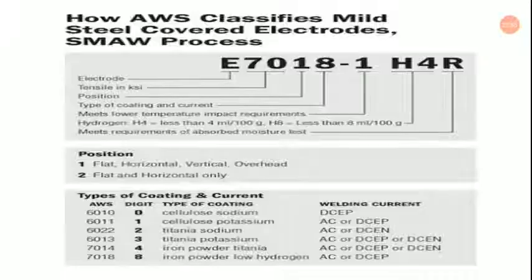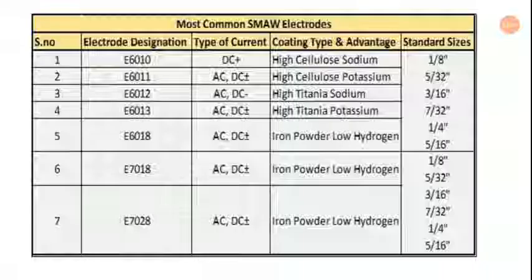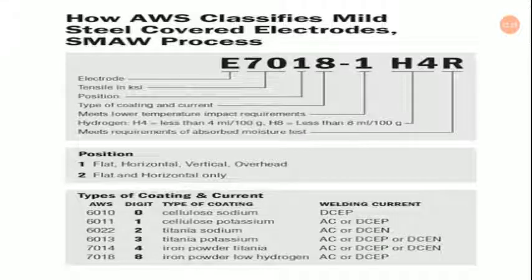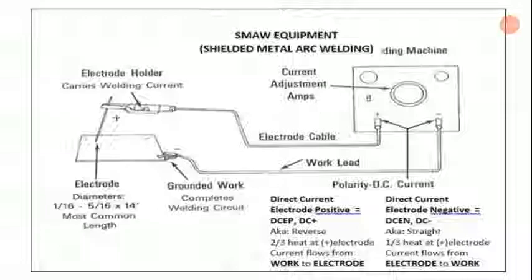We have compared them both, and we have also learned the basic structure and basic methodology of SMAW, and we have also learned the shielding gases like argon, helium, carbon dioxide. We have also learned the electrode designations and specifications as well.